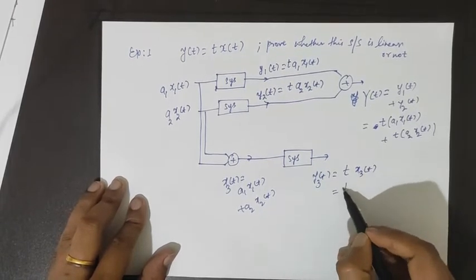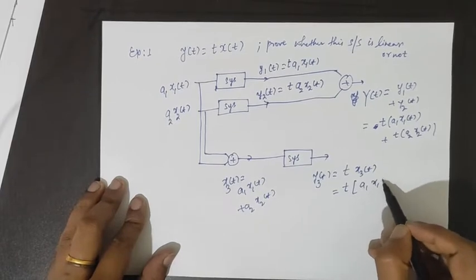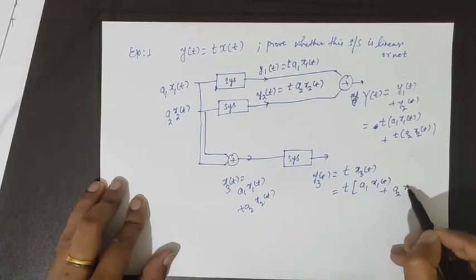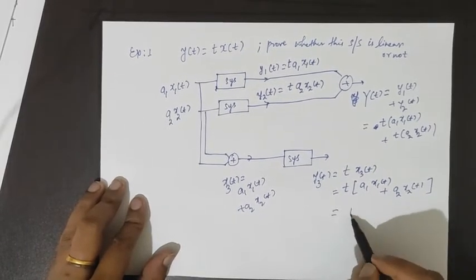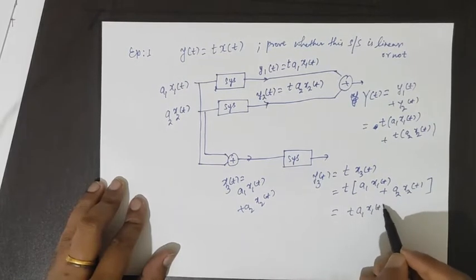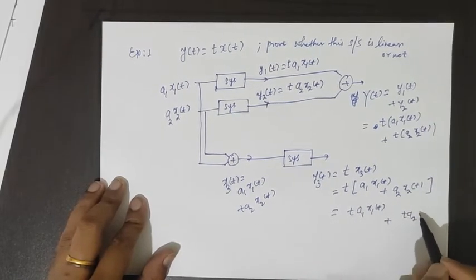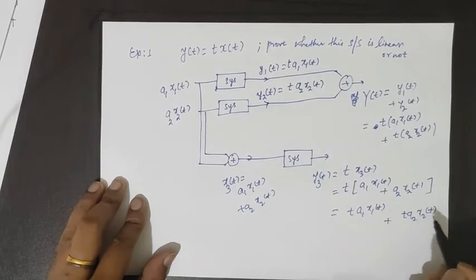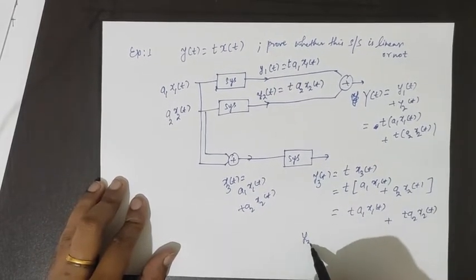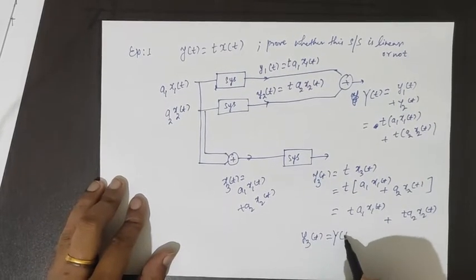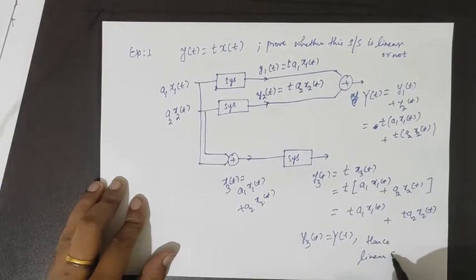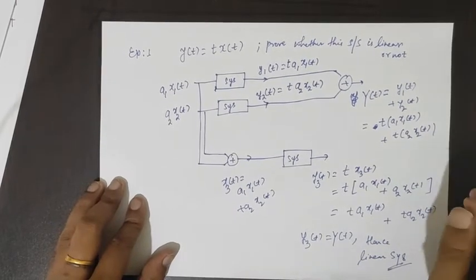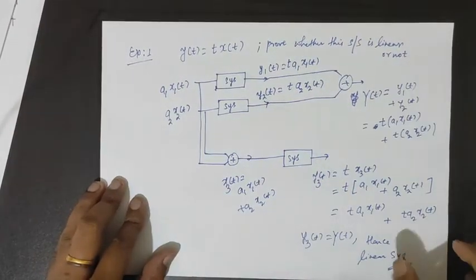And what is x3 of t? a1 x1 of t plus a2 x2 of t, so it will be t times a1 x1 of t plus t times a2 x2 of t. Now you can see y3 of t equals capital Y of t, hence a linear system. So this is how we test linearity.